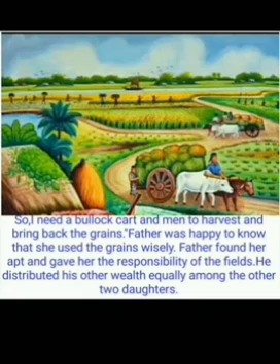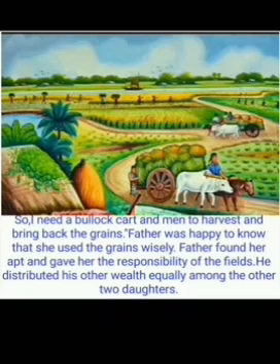Father now selected a correct person. Found her apt means a very correct person. He found the third daughter a correct person to hand over the agricultural field so that she can use it in a very smart way. Okay.